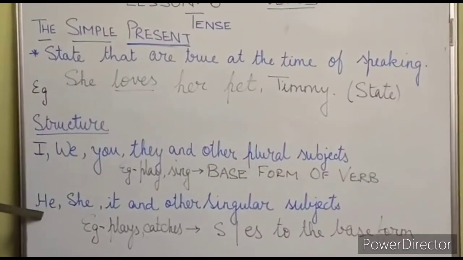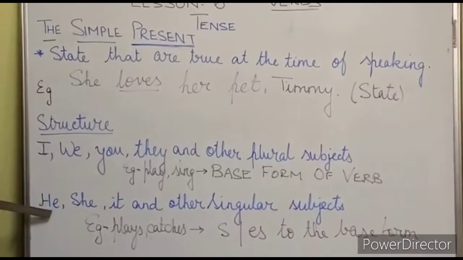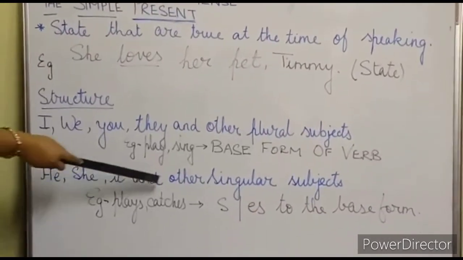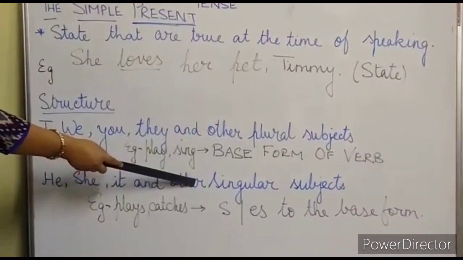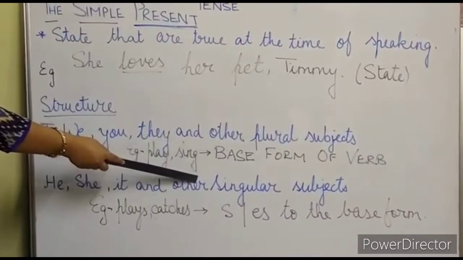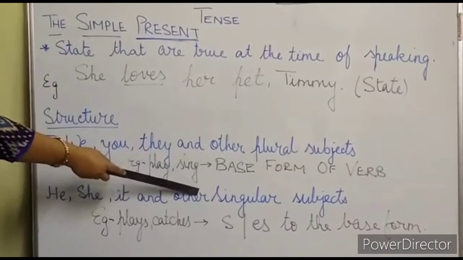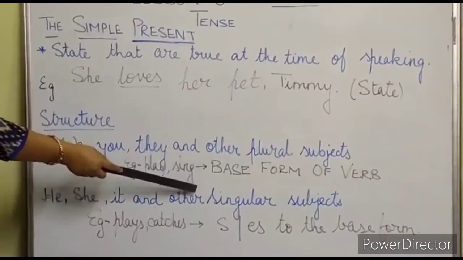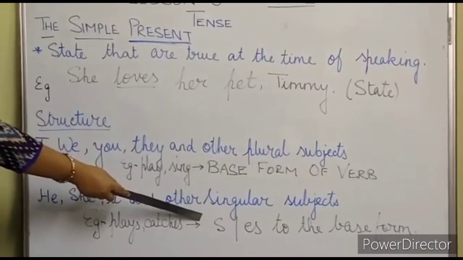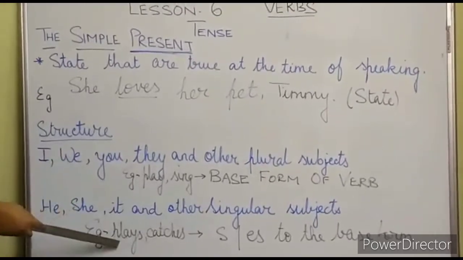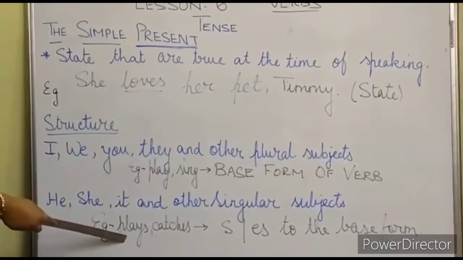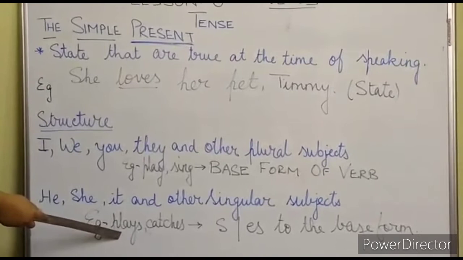These three show singular form. So if he, she, it or other singular subjects are there, like the name of a person, Ram, Sita or Mr. Singh, a teacher, in those cases, we will add s or es to the base form, like plays, catches, eats, sings.